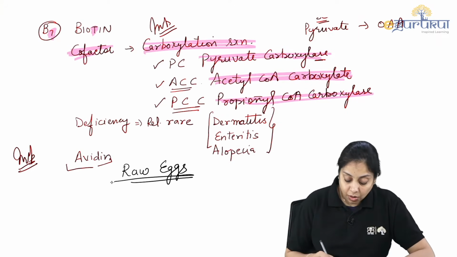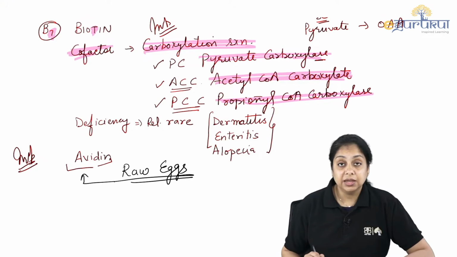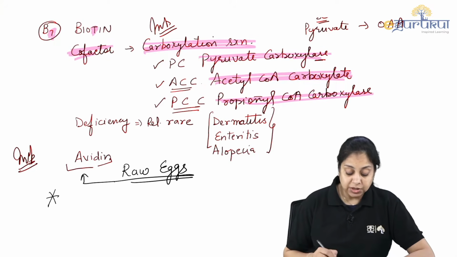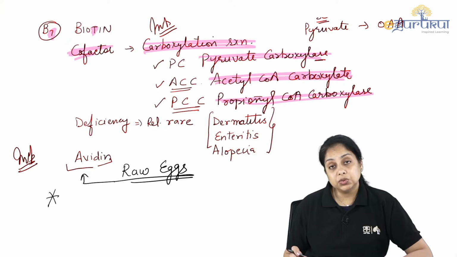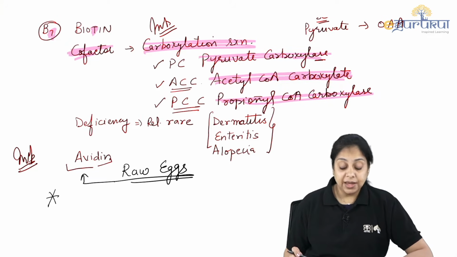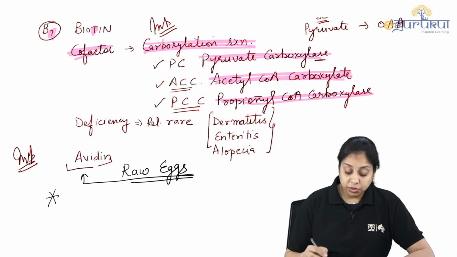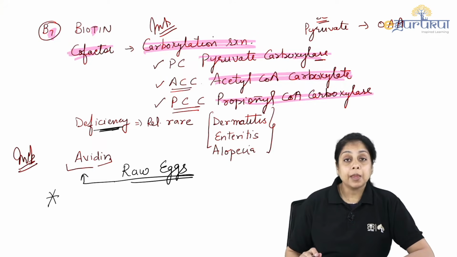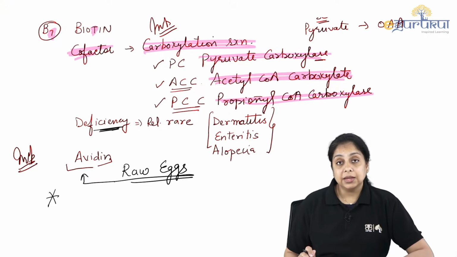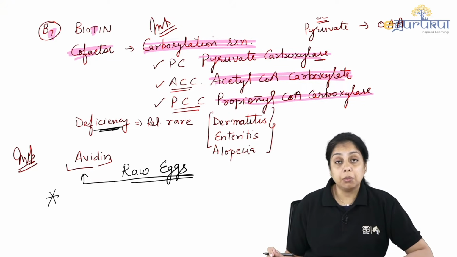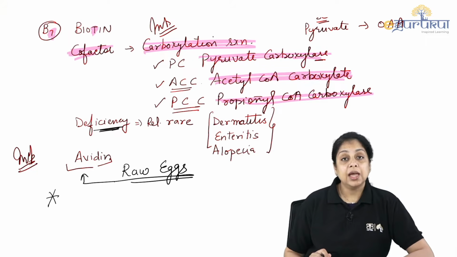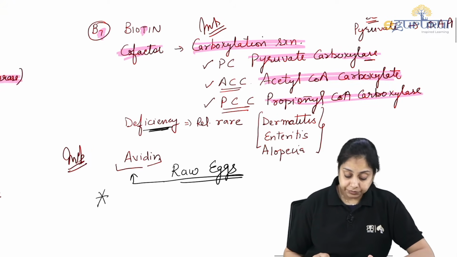What happens is in the raw eggs, there is a protein that is avidin. Avidin protein is found in the raw eggs. This avidin protein interferes with biotin absorption, which leads to biotin deficiency in the body, and then all the carboxylation reactions are not taking place, and it is life-threatening. Though the deficiency is relatively rare, prolonged consumption of raw eggs, maybe more than a week, 10 days or a month, leads to biotin deficiency, and the person who is consuming it is definitely going to get hospitalized.